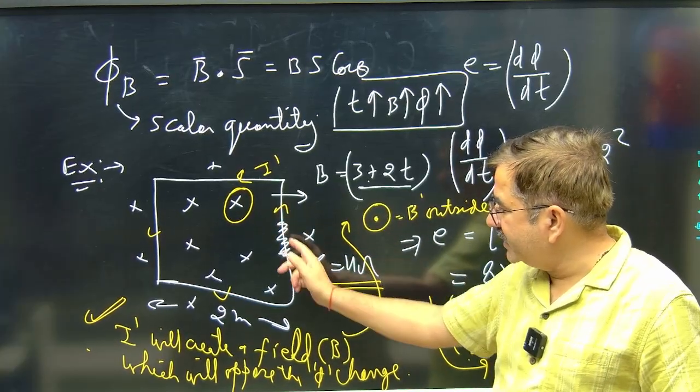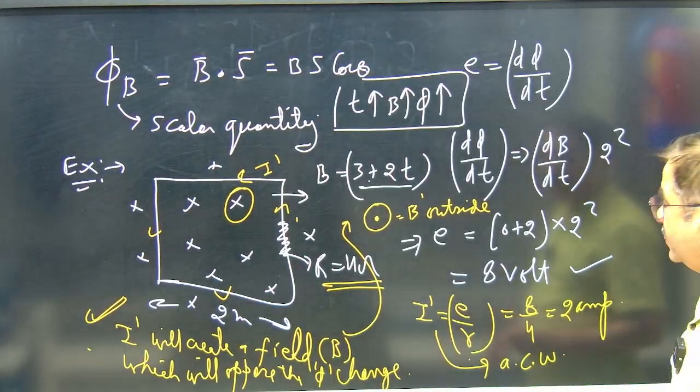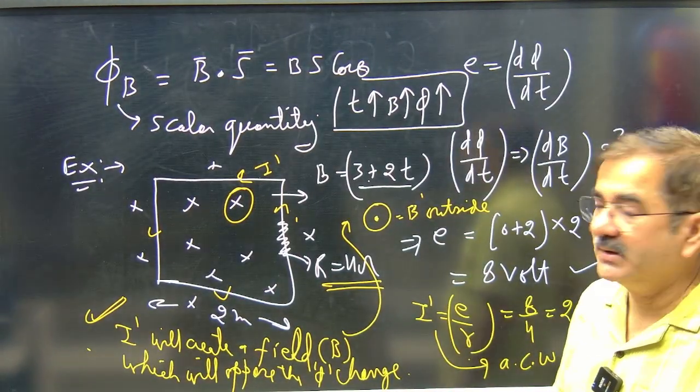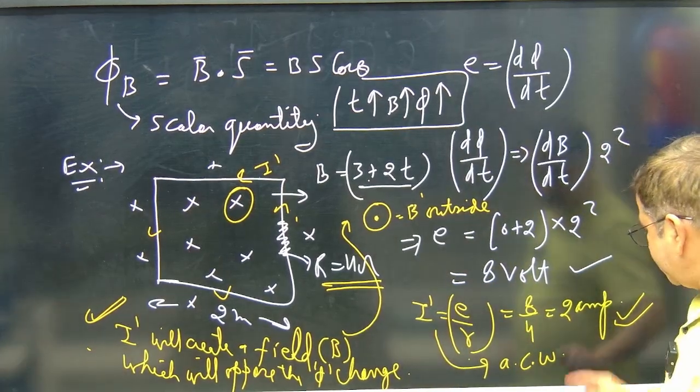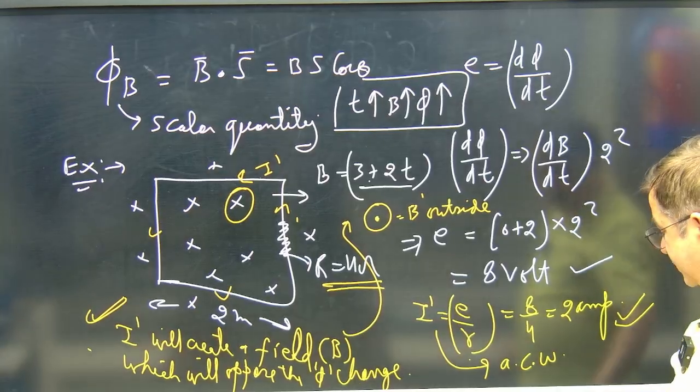To make that happen, the current in the loop will be anti-clockwise. So these results we can see. This is the basic of Faraday's law of electromagnetic induction. Correct. And opposition, how it is happening, that also we can see. Correct. In this loop, how we got the result. Further,